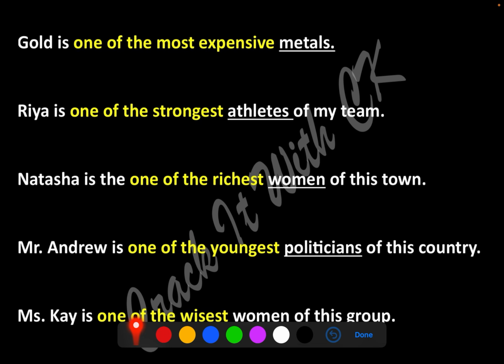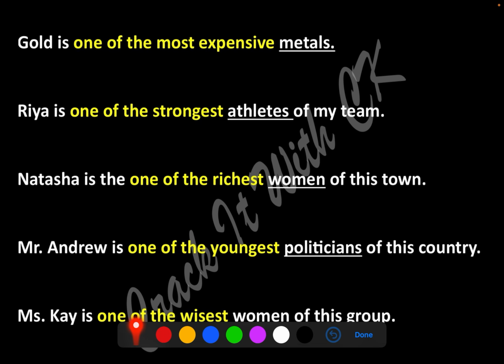Now, what is the difference between this and the previous slide that we did? There we said gold is the most expensive metal. That means nothing else is more expensive than gold. Here I'm saying gold is one of the most expensive metals. That means there are many other expensive metals. Gold is just one of them. In this case, how do you begin the positive sentence? Begin with very few. When you write very few, your sentence becomes positive. Let us see.